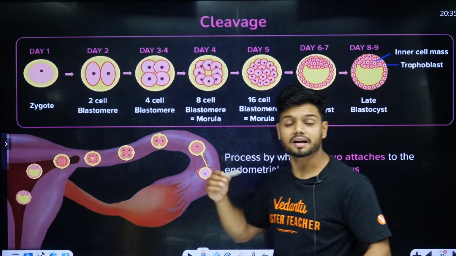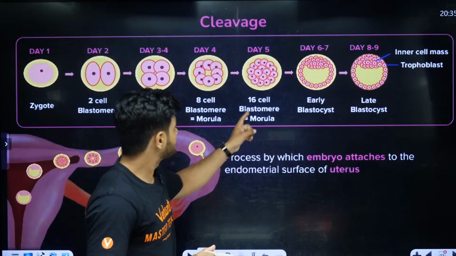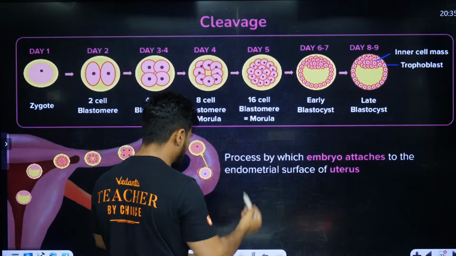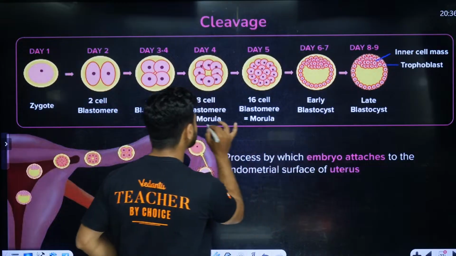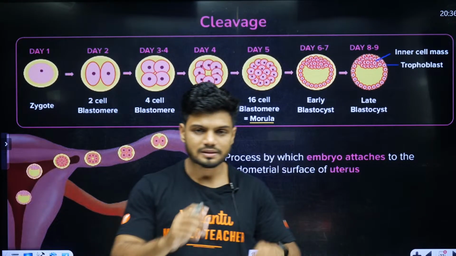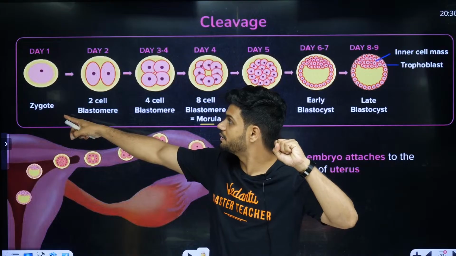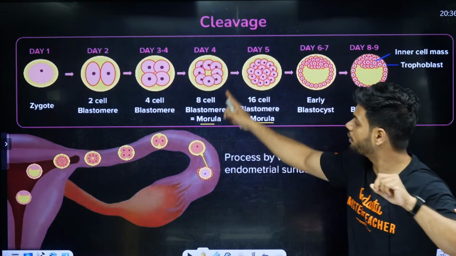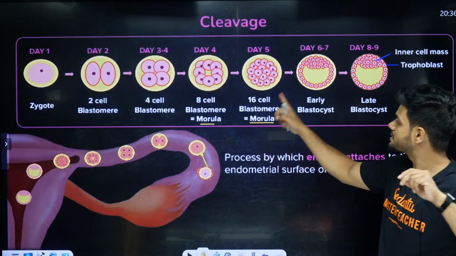Now if there are 8 cells or 16 cell stage, these two stages have a special name. They are also called morula, students. So one zygote, one cell, day 1, day 2, 2 cells, day 3 to 4, 4 cells, day 4, 8 cells, 16 cells.